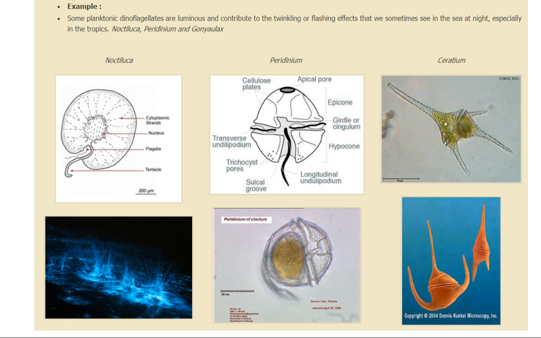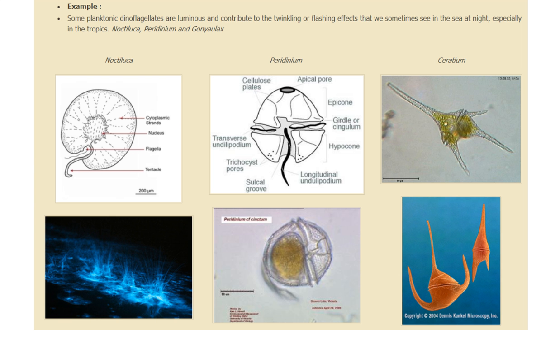Some planktonic dinoflagellates are luminous, that means they can radiate light and contribute to the twinkling or flashing effect that we sometimes see in the sea at night, especially in the tropics. Examples are Gonyaulax, I told you, Peridinium and Noctiluca. That is why we call this Noctiluca the night light also. Why? Because it is able to give its light.